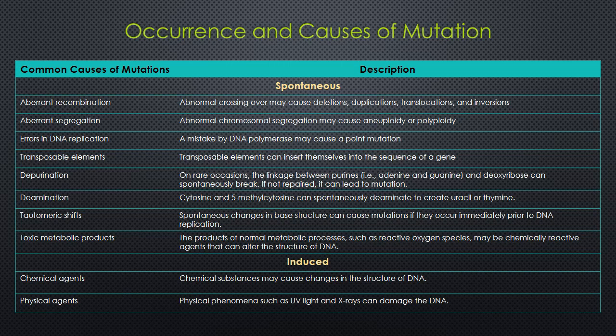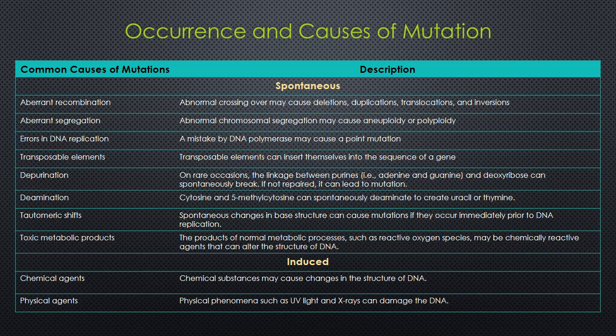So we can see both of them here in this table. Many causes of spontaneous mutations are examined here: aberrant recombination, aberrant segregation, errors in DNA replication, transposable elements, depurination, deamination, tautomeric shift, and the last one, toxic metabolic products.